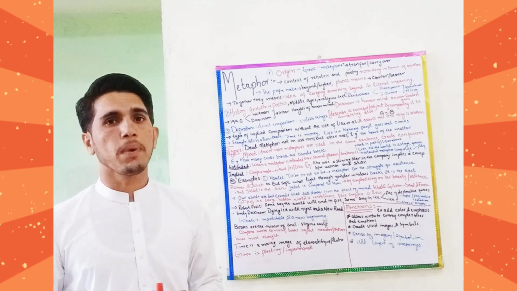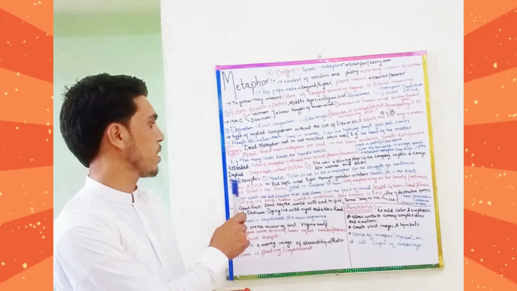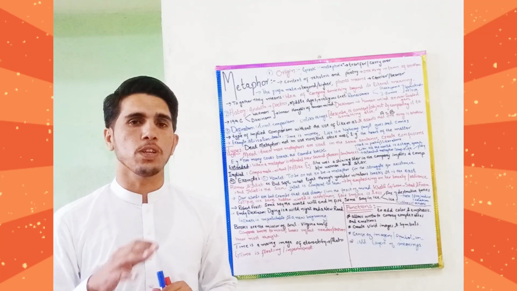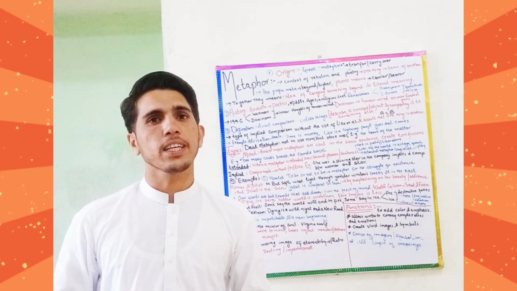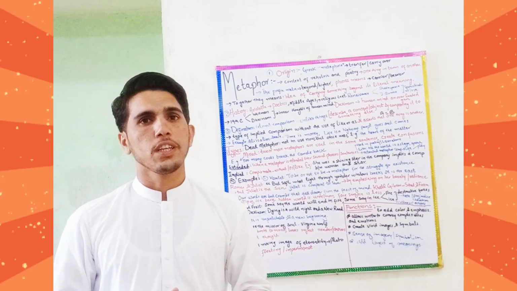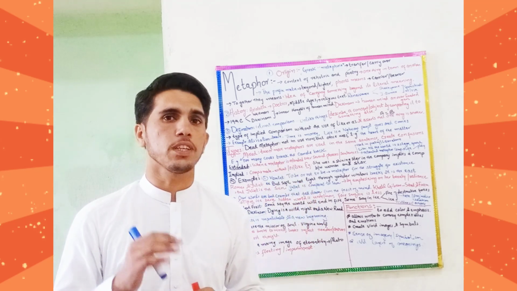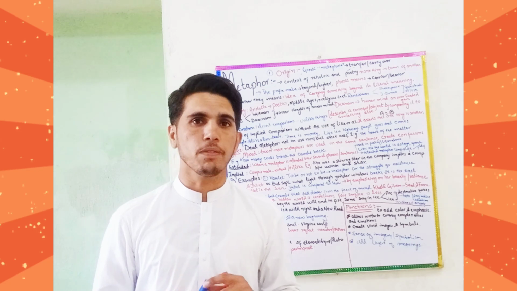Afterward, we have got implied metaphor. What does this mean? Implied metaphor is a metaphor that makes a comparison between two things without the use of as or like. For example, she was the shining star in the company. Here, she means the lady or woman is being compared with the star without the use of like or as, so it is an implied metaphor.